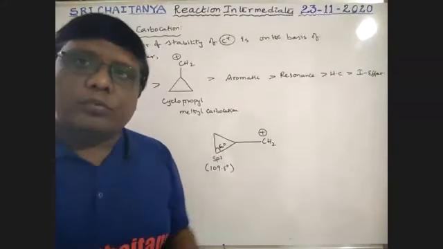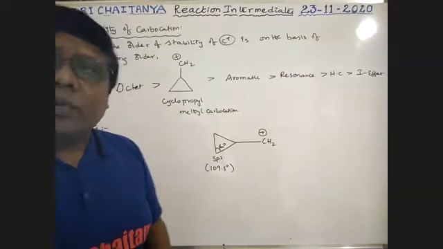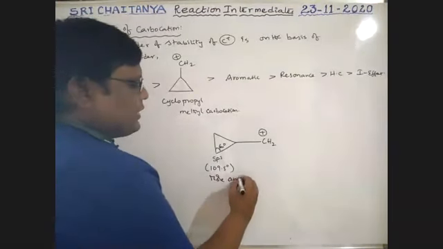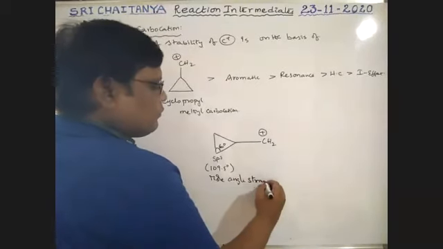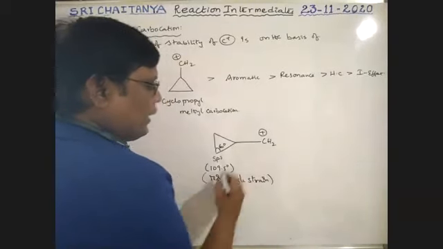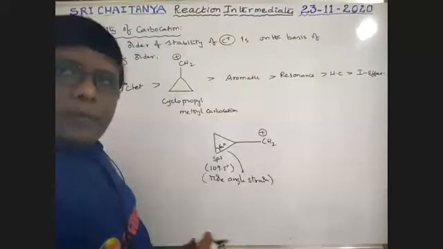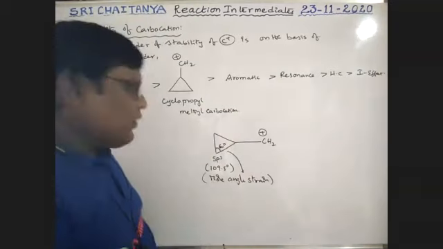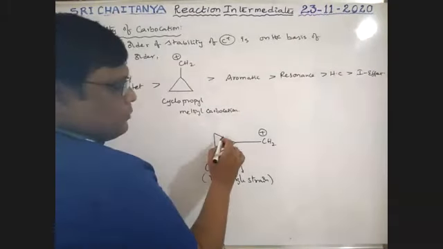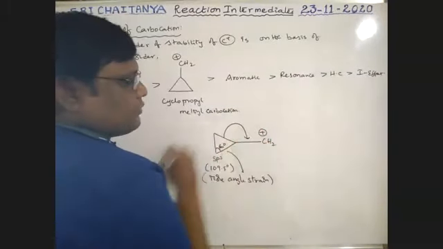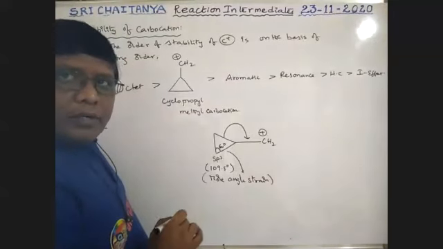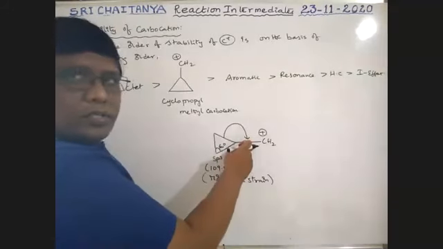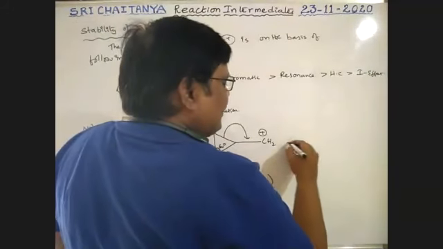So now this carbon tries to attain 109 degrees 28 minutes whenever it is possible. That means here more angle strain is there, and because of that, it is unstable. That is why this sigma bond converts into pi bond. So that is why it is in resonance like this.